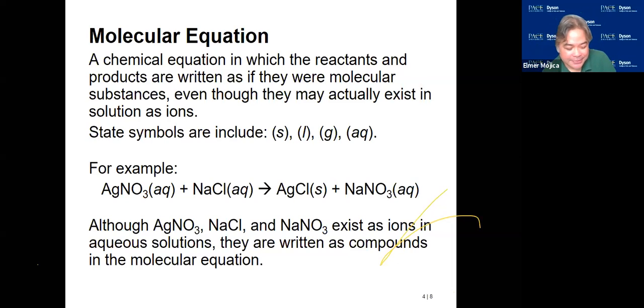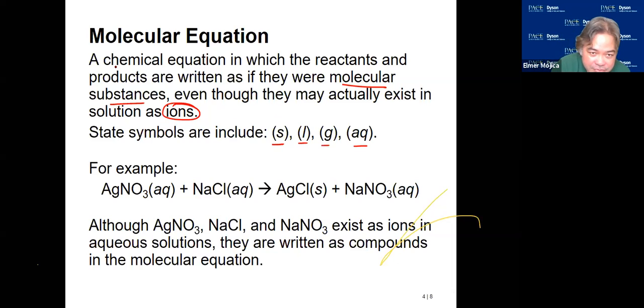So let's look first at the chemical equation. We say a chemical equation is the representation of a chemical reaction. In a chemical equation, we have the reactants and the products that we wrote. Usually we write them as molecular substances, even though they can exist as ions when you put them in solution or in water. And then in the chemical equation, you have the state symbols: solid, liquid, gas, aqueous.